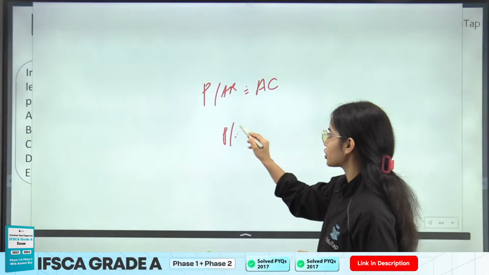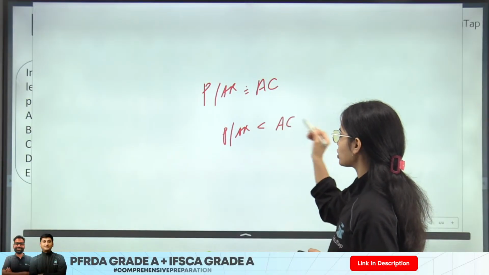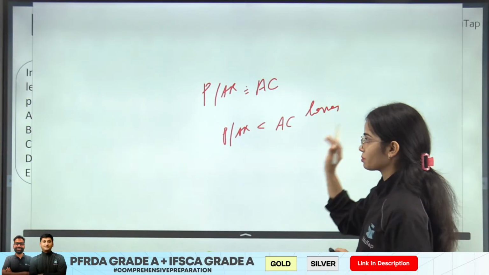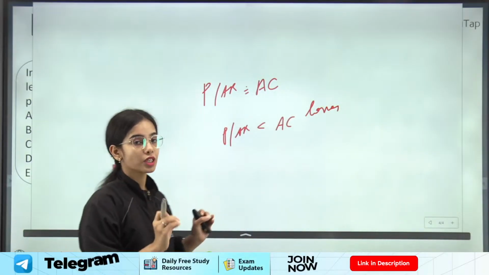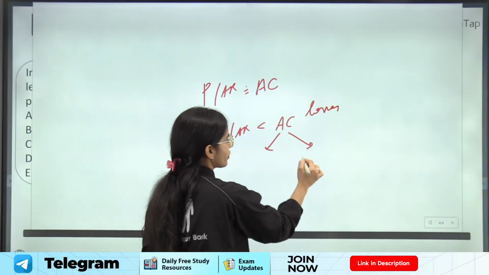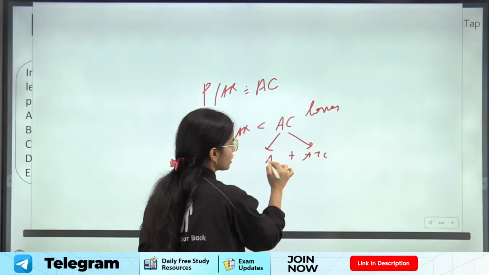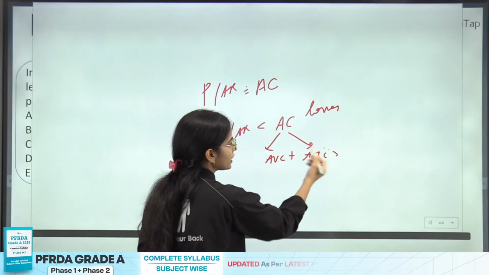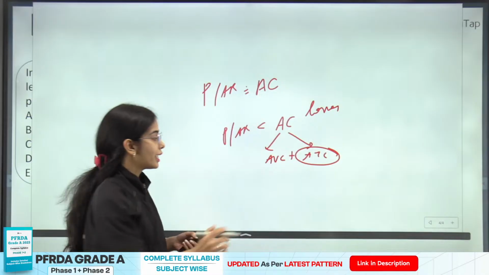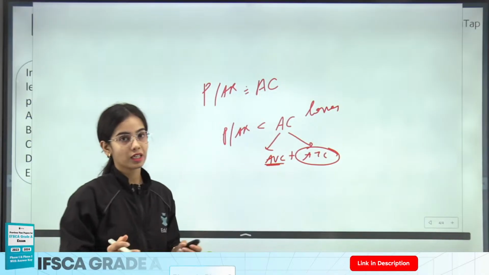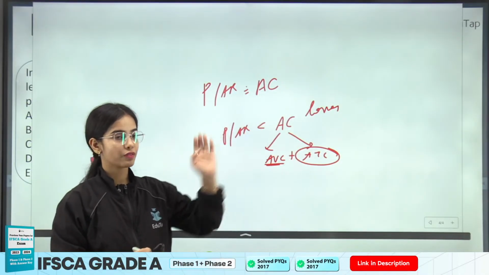If the price or average revenue is less than average cost, the firm is making losses, but this is not the shutdown point. Average cost consists of average total cost and average variable cost. Till the level where average total cost and average variable cost are getting covered, the production will continue.